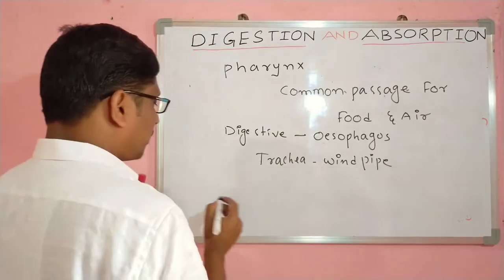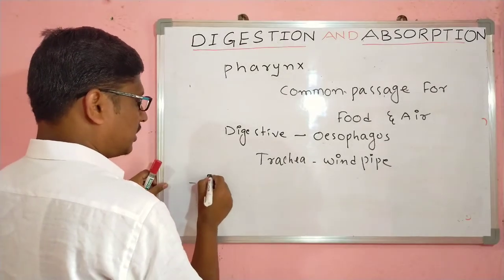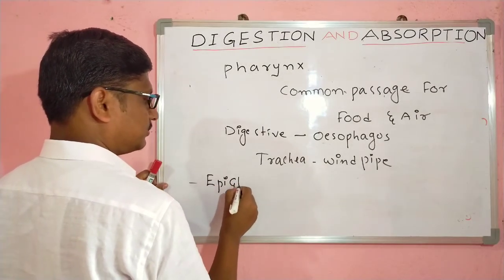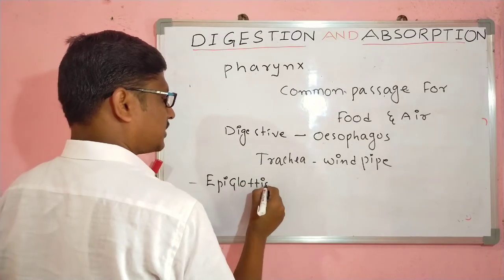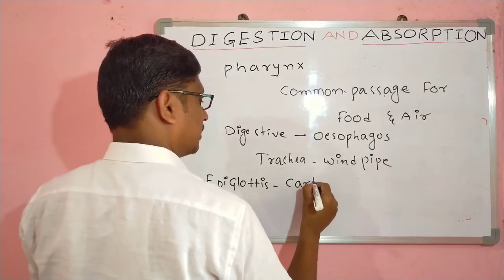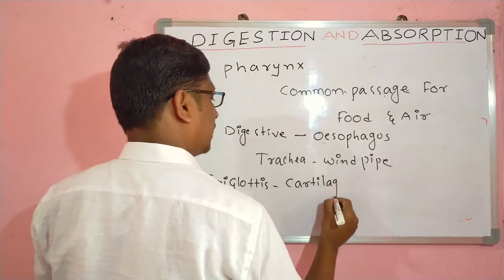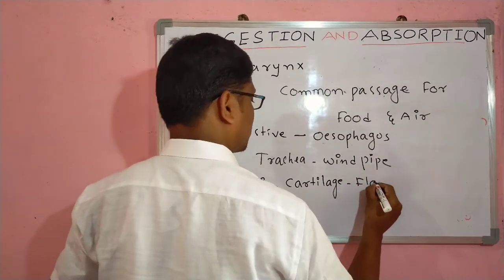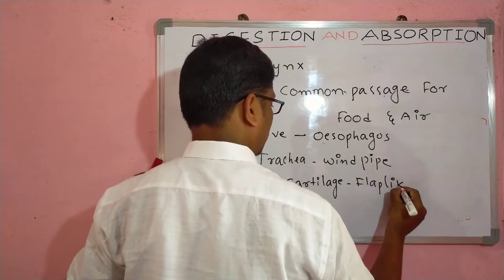And see, in the common passage, the specific structure we have is the epiglottis. Epiglottis is present. It is made of cartilage and is also a flap-like structure.